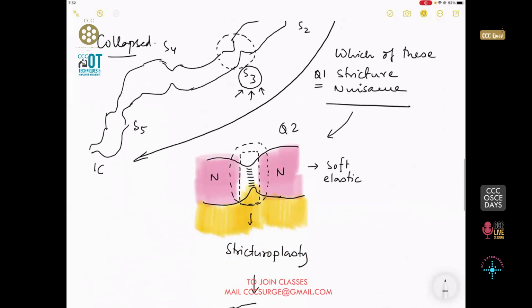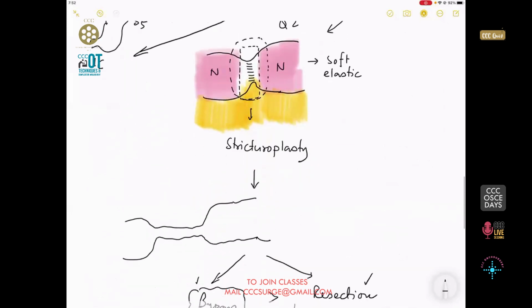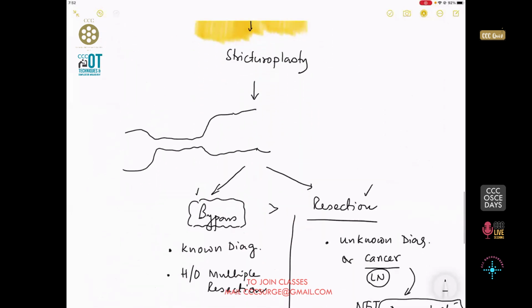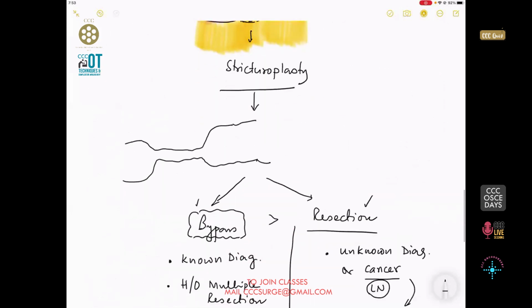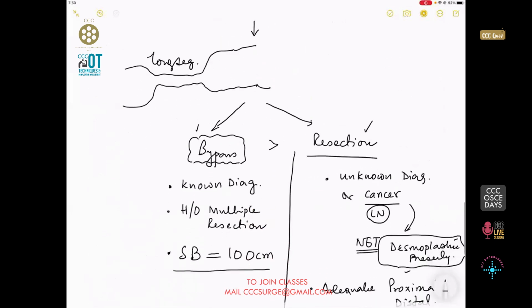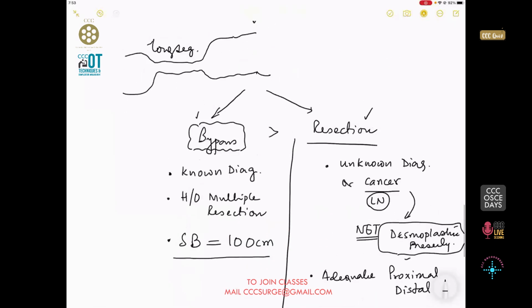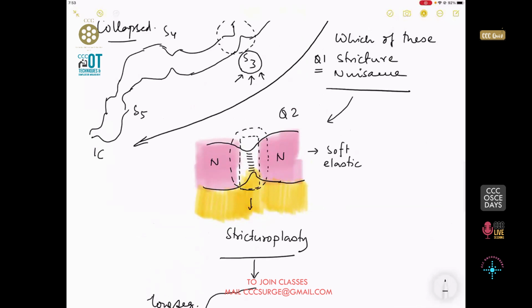First of all, ask yourself which stricture is producing the nuisance. If this is the stricture that produces the nuisance, go for a stricturoplasty if it is usually a short segment, versus a long segment, for which you will need either a bypass or a resection. Now, as I have said, to do a stricturoplasty, it is important that you know the diagnosis. If you do not know the diagnosis, then it is always important to go for a resection.